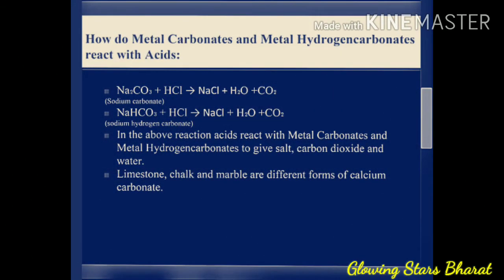Next, how do metal carbonates and metal hydrogen carbonates react with acids? So dear student, sodium carbonate reacts with HCl to give NaCl, H2O plus CO2. NaHCO3 plus HCl, sodium hydrogen carbonate reacts with HCl to give NaCl, H2O, CO2. In the above reaction, acid reacts with metal carbonates and metal hydrogen carbonates to give salt, carbon dioxide and water. Limestone, chalk and marble are different forms of calcium carbonate.